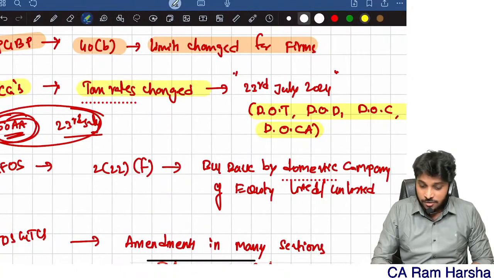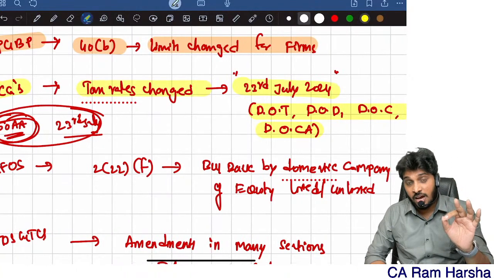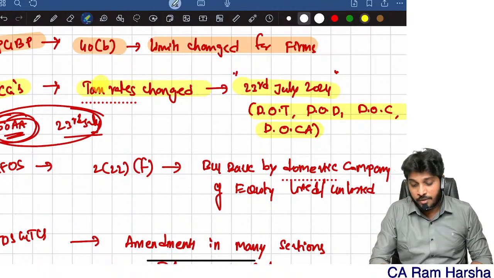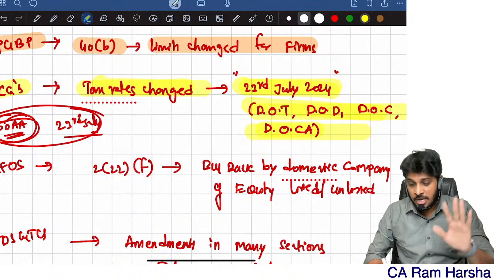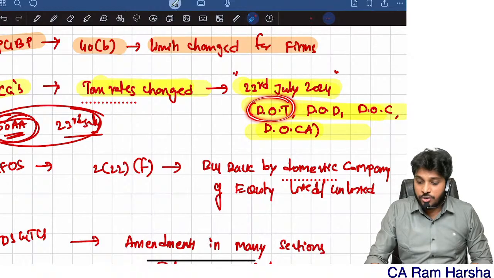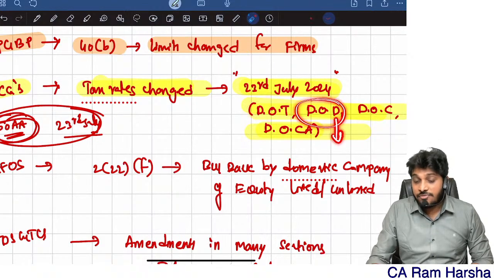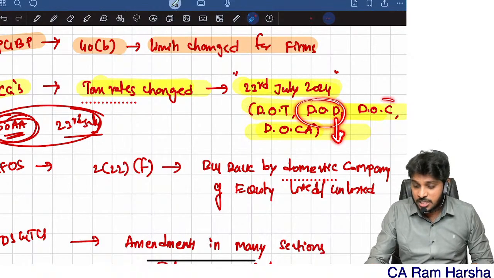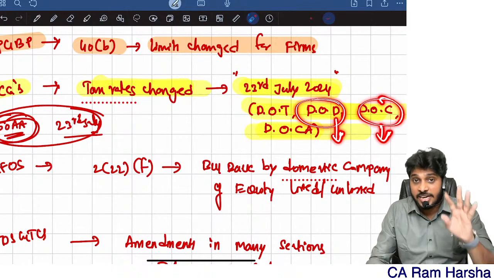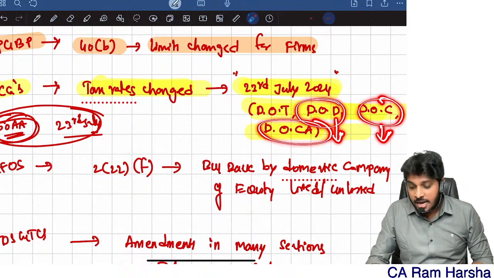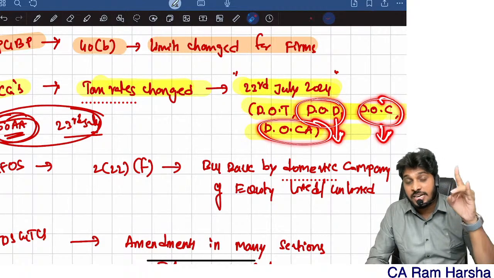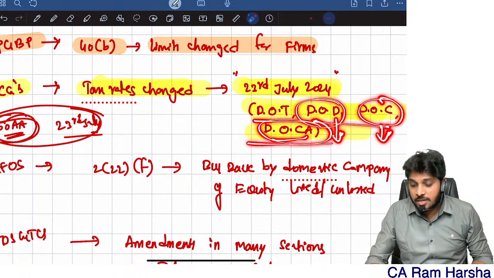Now, depending upon whether the date of transfer is on or after 23rd July, so many amendments happen. So date of transfer means what? You know, the actual sale date, or the date of destruction in case of 45(1A), the date of conversion in case of conversion of capital asset to stock in trade, the date of compulsory acquisition in case of compulsory acquisition. This is nothing but the date of transfer.